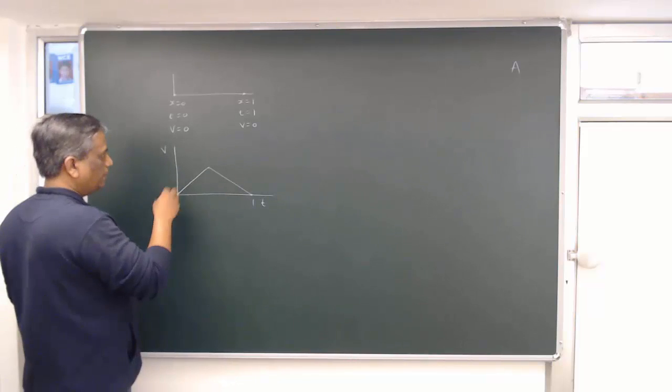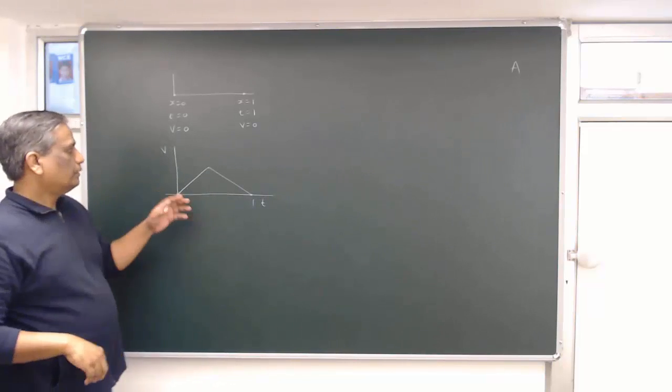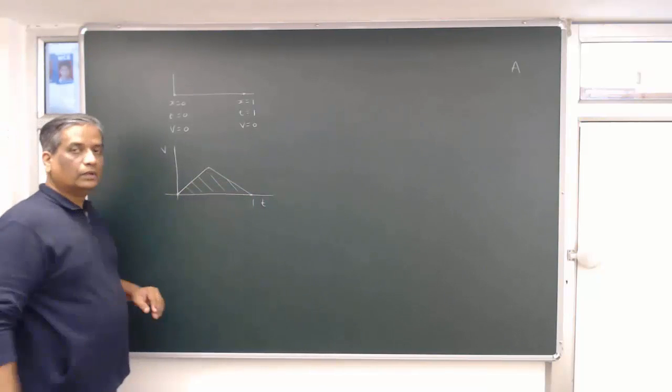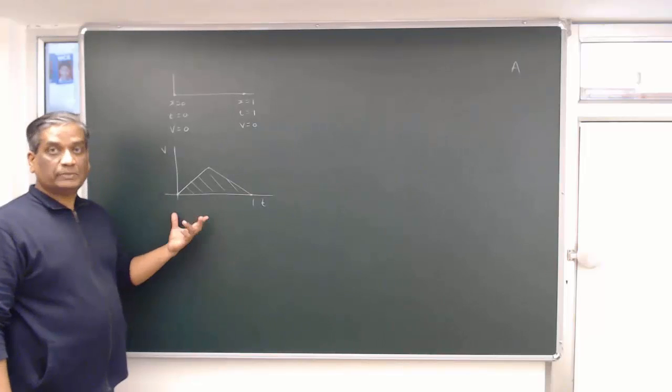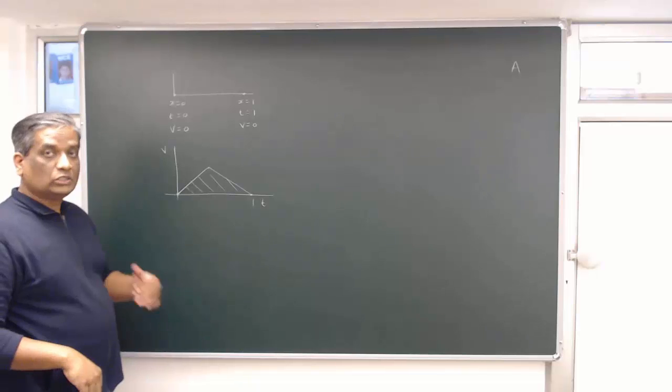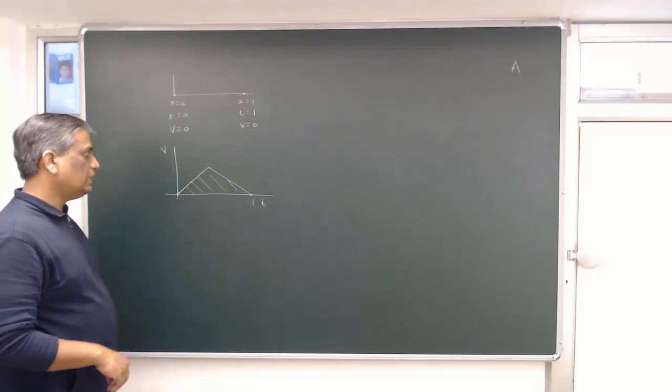Now pay attention: the area under the VT curve gives the displacement, and displacement is given to be 1. So this triangle has to have area equal to 1.